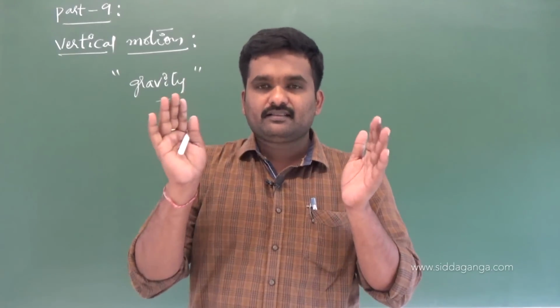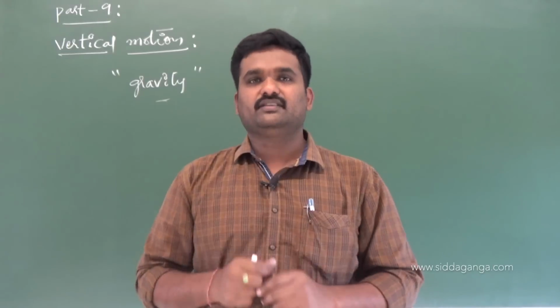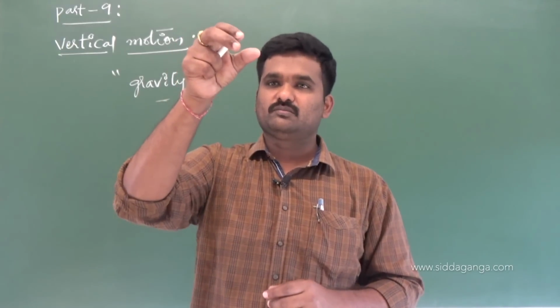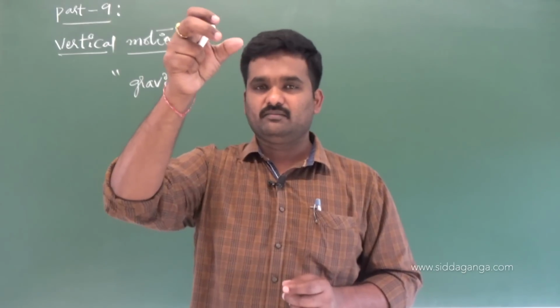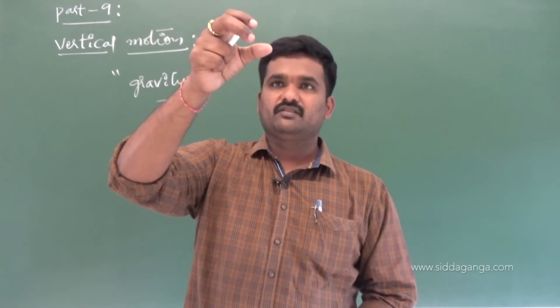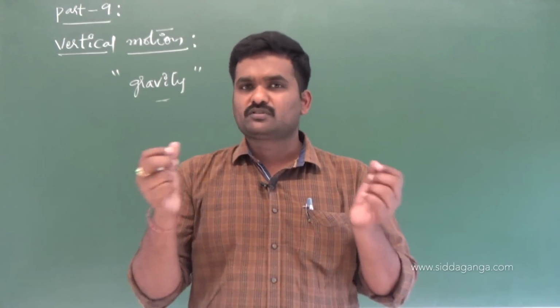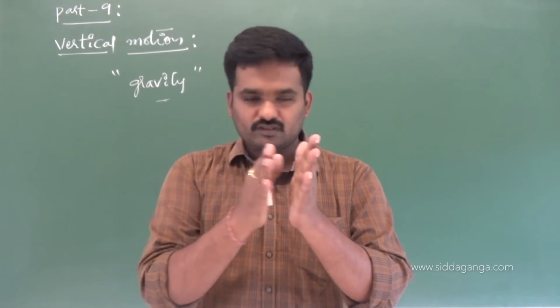If I take earth as a big mass, whose mass is centered at the center of the earth, and this is a small stone whose mass is some small mass, these two masses are separated by a certain distance. There will be a force of attraction between them. Force of attraction means both the bodies should move towards each other.